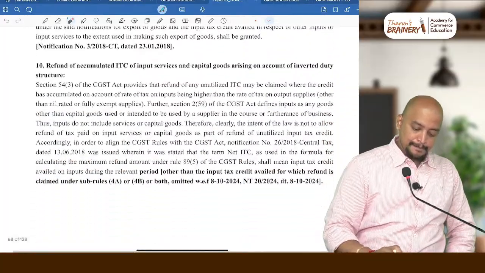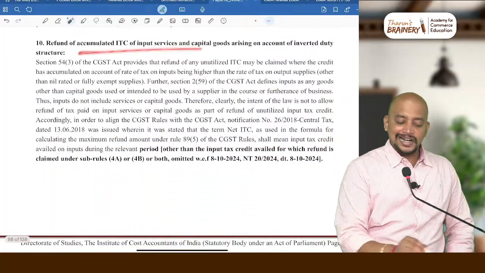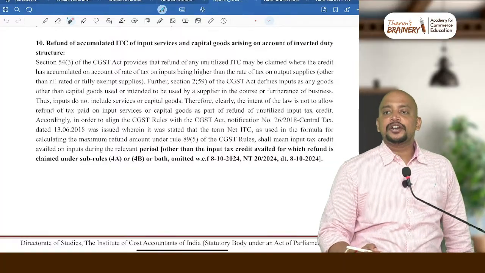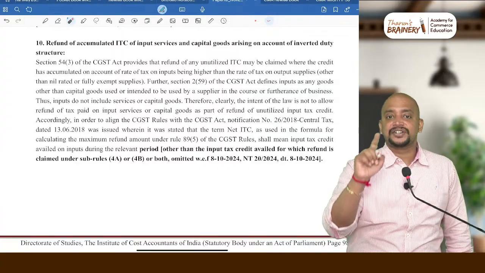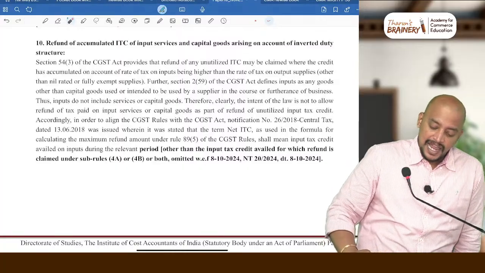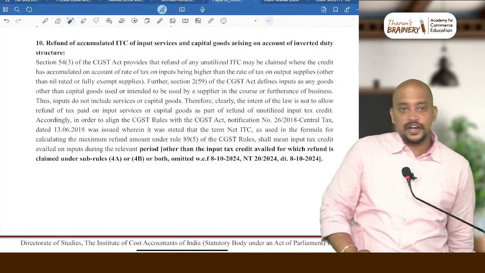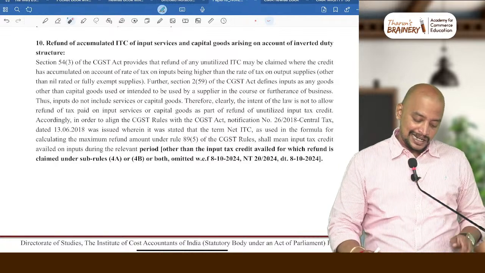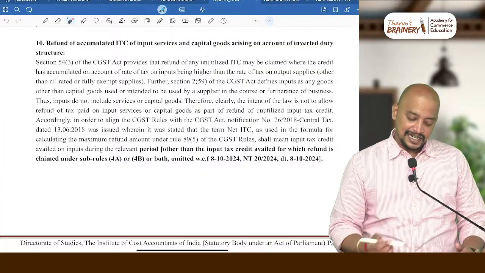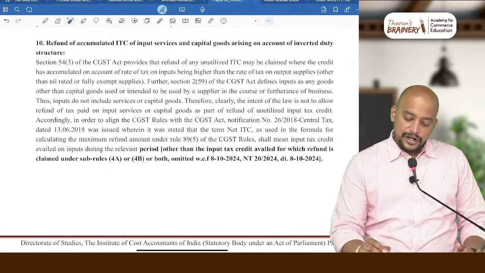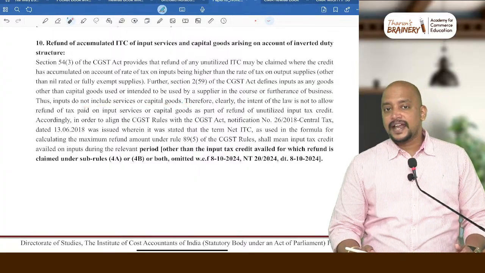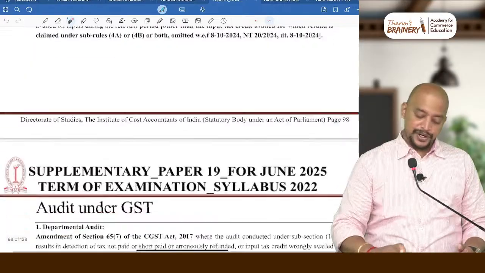And refund of accumulated ITC of input services and capital goods. So generally in refund of ITC on account of inverted tax structure, we saw only inputs. Do you remember that? Whether input services and capital goods will be available or not available? Not available. That's what they are clearly telling. That is, other than input tax credit availed for which refund is claimed. So here net ITC is not available with respect to capital goods, but does not include services or capital goods. That also we already know.